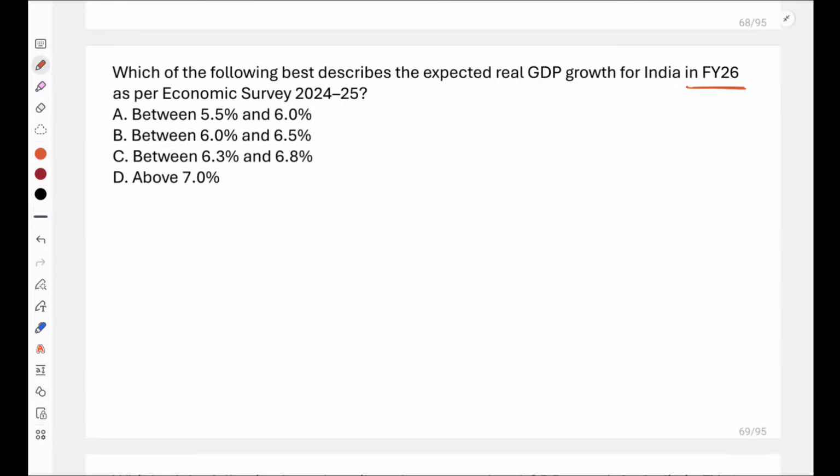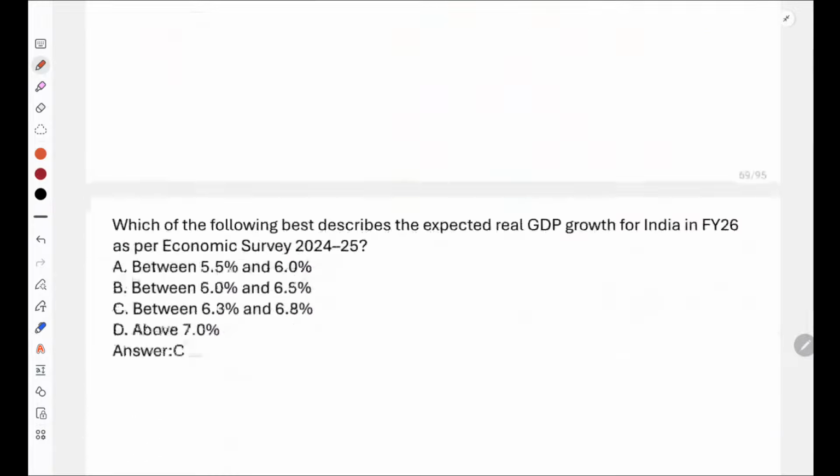What has been the expected real GDP growth in India? Yes, everyone. Very good, Brijesh. Yes, Vishal, Sagar. B is not correct, Namrata. Yes, the correct answer is C, that is between 6.3 to 6.8 percentage. So that is expected real GDP growth as per Economic Survey.